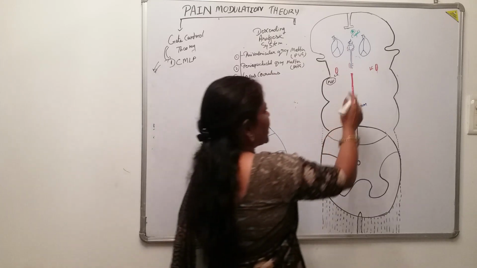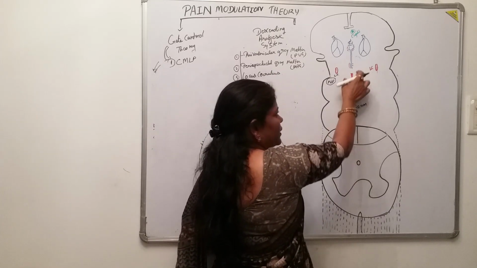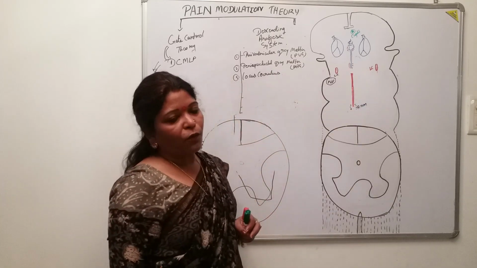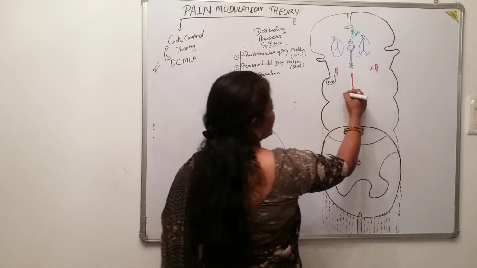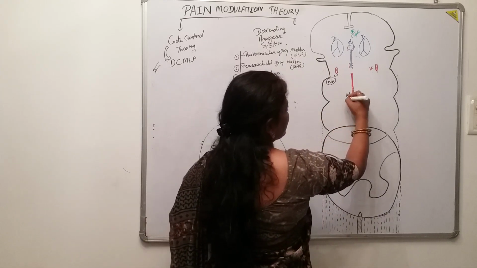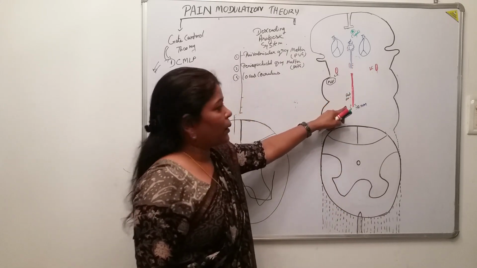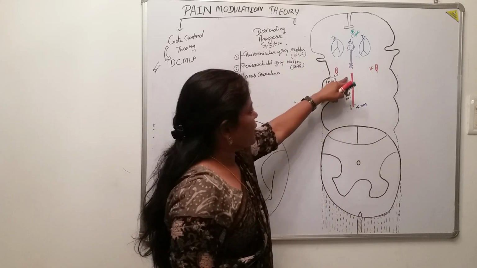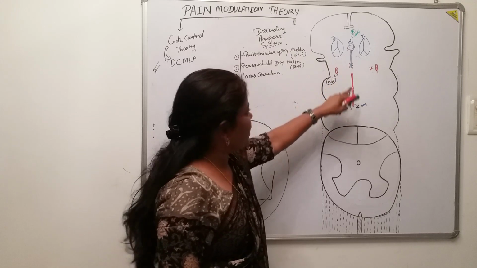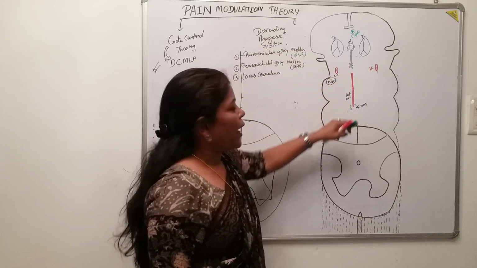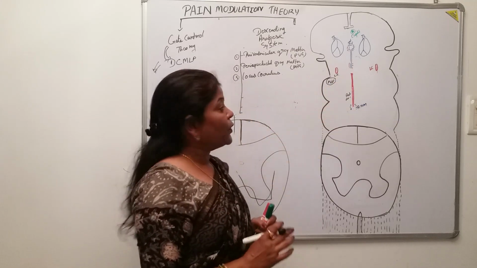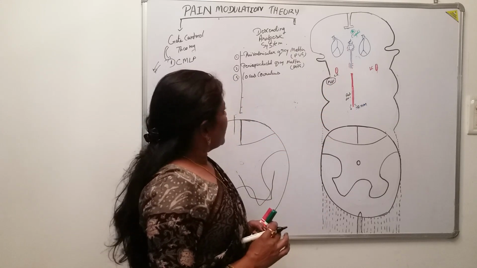Then comes this red color structure in the midline of the brainstem. What is it? Again, this is the reticular formation. We have already discussed the reticular formation. It is a neuronal complex in the midline axis of the brainstem, midbrain, pons and the medulla oblongata, composed of different types of nuclei.